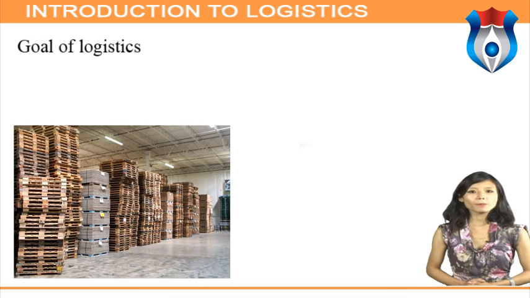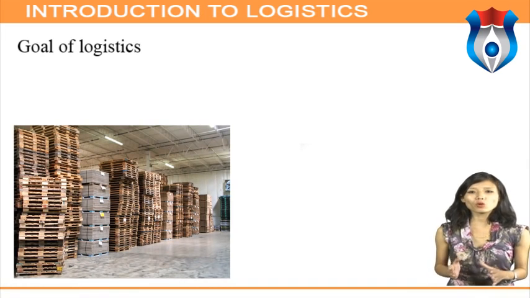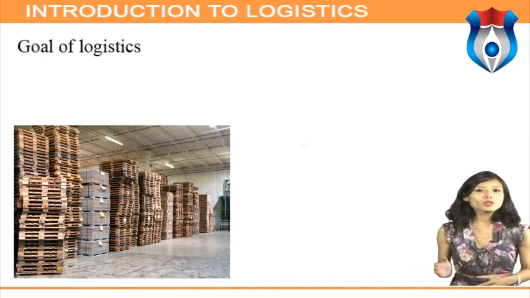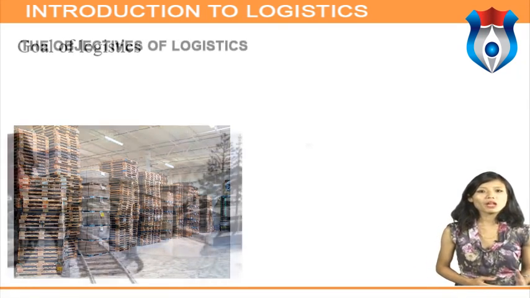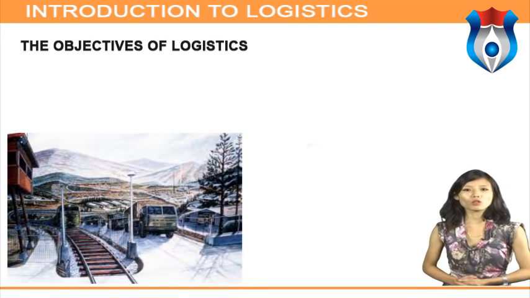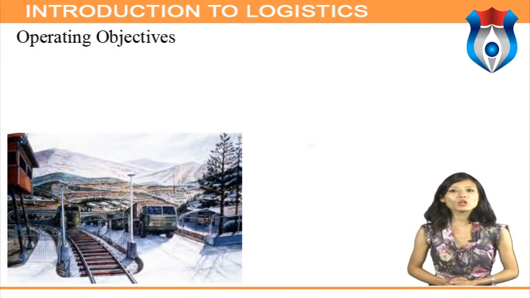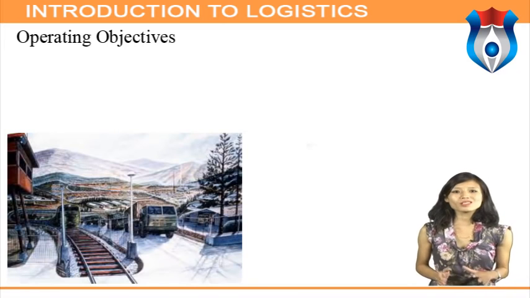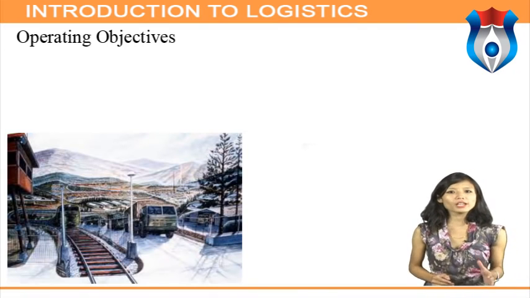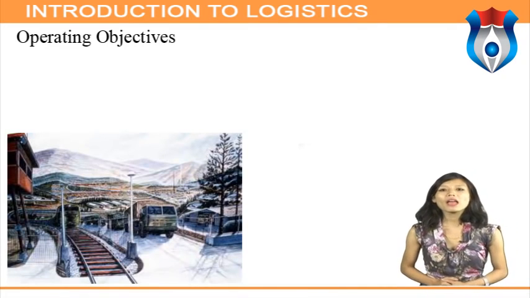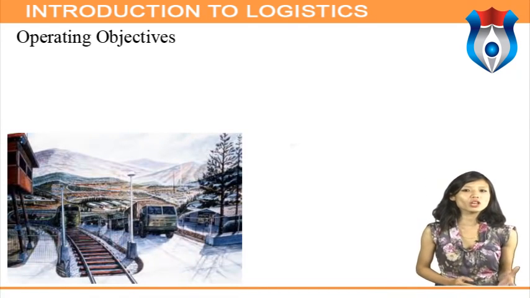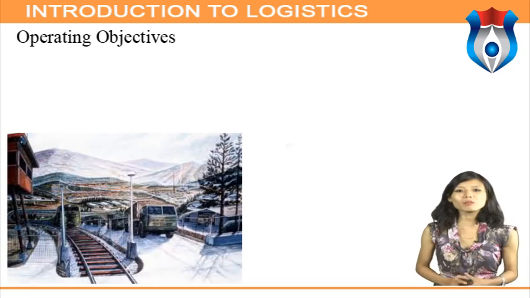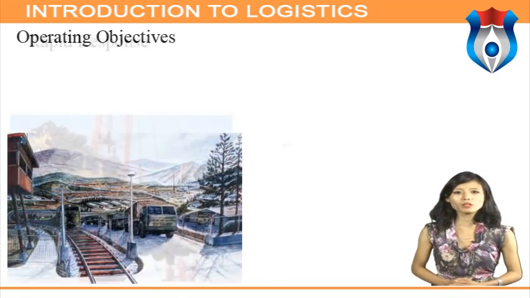Goal of logistics. Logistics is the management of the flow of resources, not only goods, between the point of origin and the point of destination in order to meet the requirements of customers or corporation. Let's talk about some objectives of logistics. Operating objectives. In terms of logistical system design and administration, each firm must simultaneously achieve at least six different operational objectives. These operational objectives are the primary determinants of logistical performance.